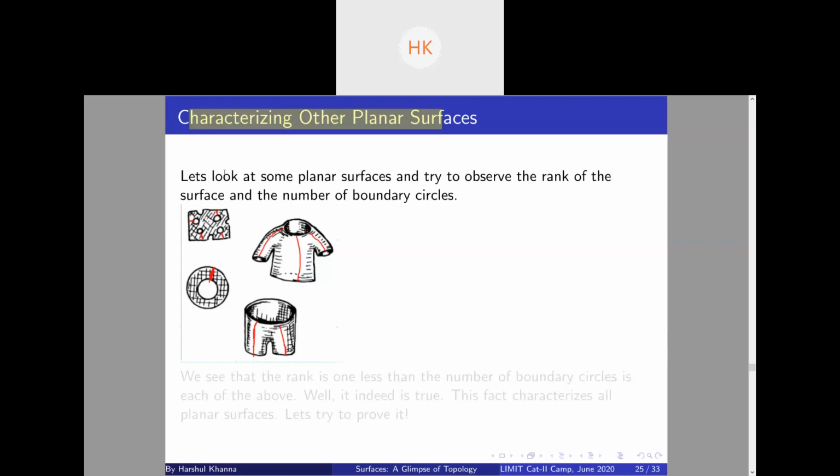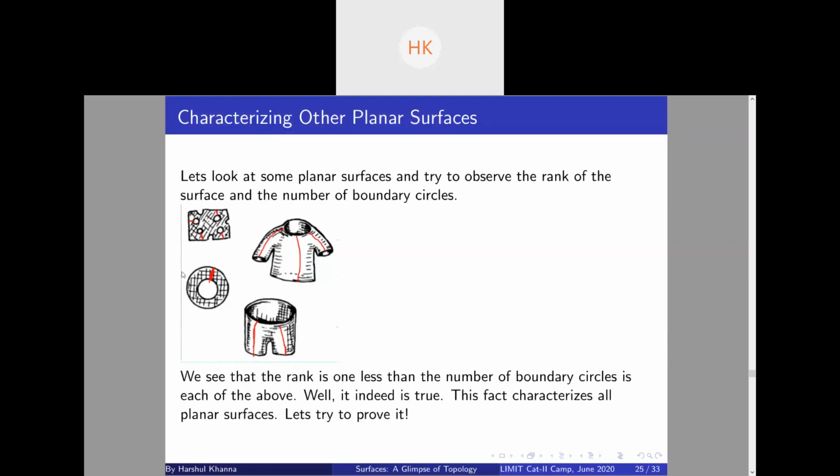Difference of 1. Yes. And which is the greater one? The number of boundary circles. So we observe through these examples that the rank of a planar surface is always one less than the number of boundary circles.